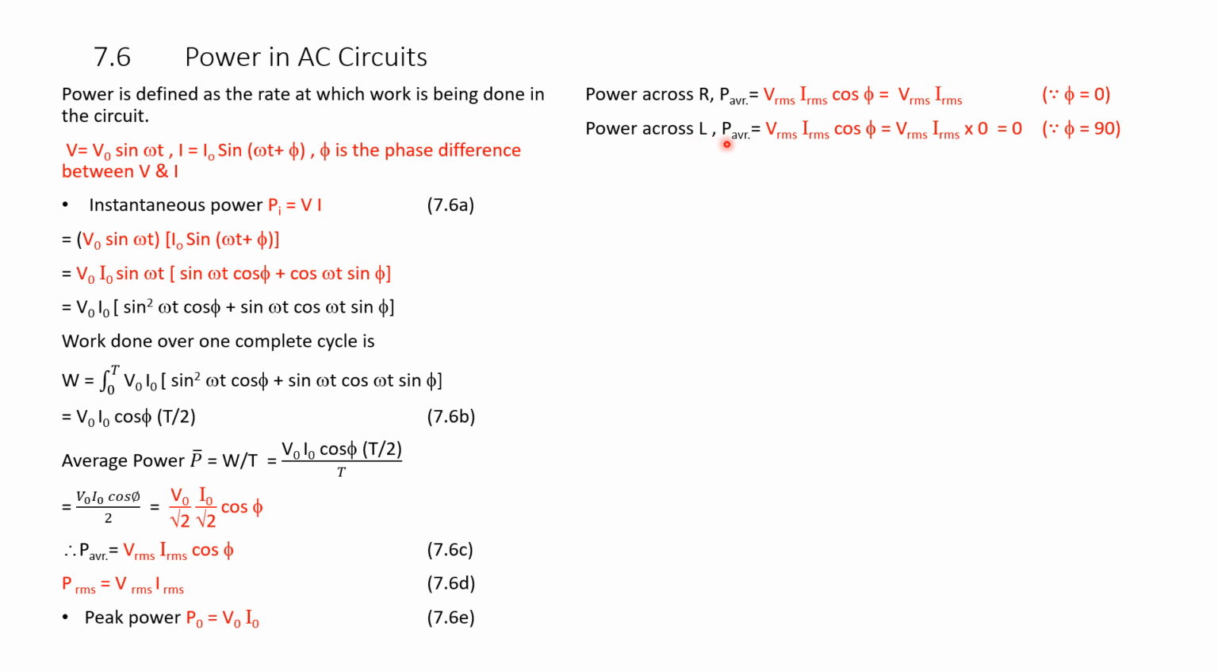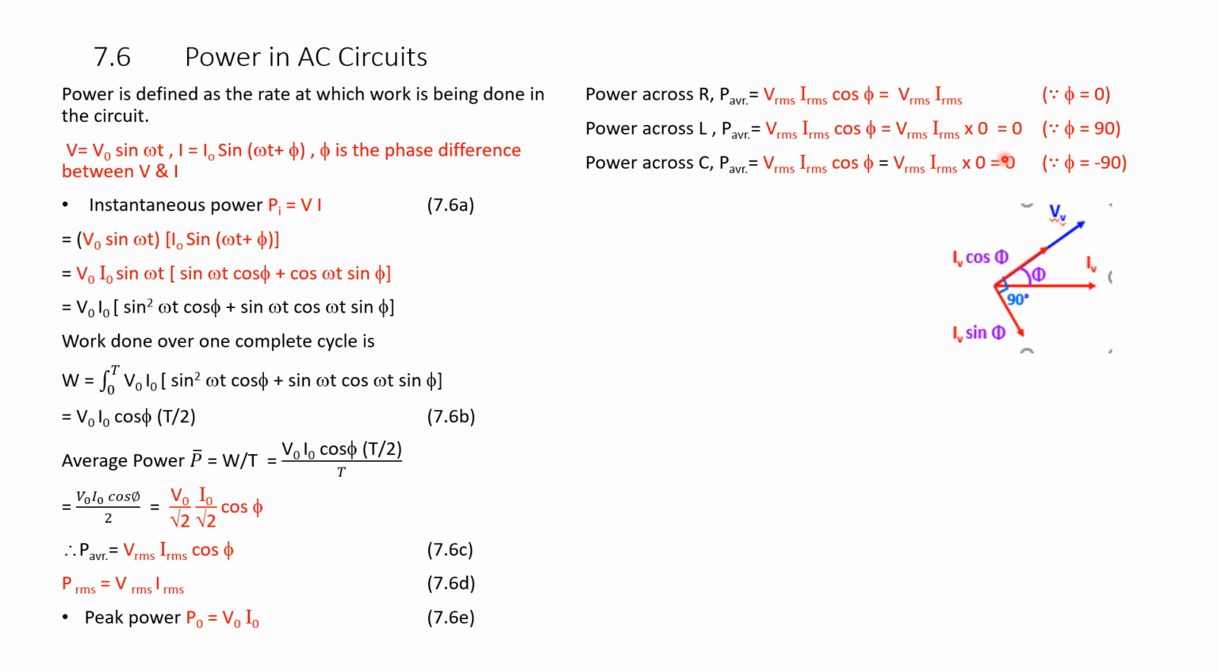Therefore, power across L, that is P average, when phi is equal to 90, the power across inductance is 0. Power across capacitance, when phi is equal to minus 90, is 0. Therefore, in this diagram, we can calculate the power across a resistor, across an inductor and a capacitor.